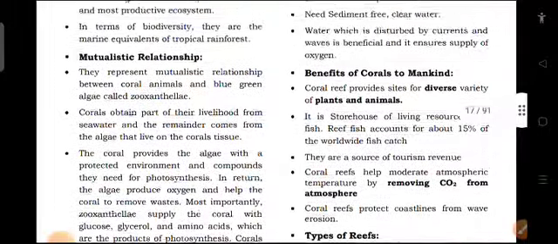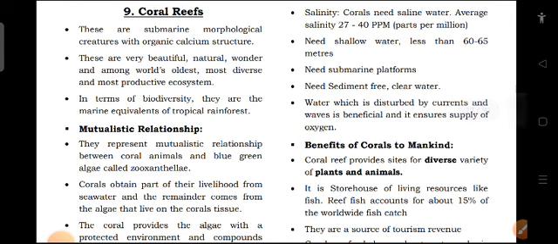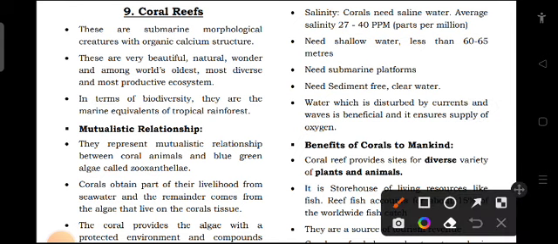Now, salinity. Corals need saline water. An average salinity of 27 to 40 ppm, parts per million, is needed. So it has to be saline with the ppm ranging between 27 to 40. The temperature ranges 25 to 30. Salinity ranges 27 to 40.